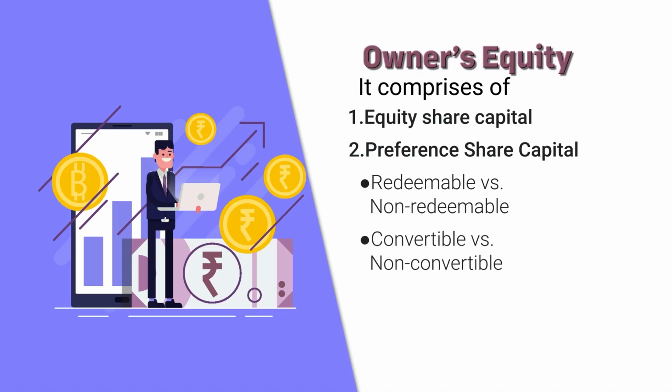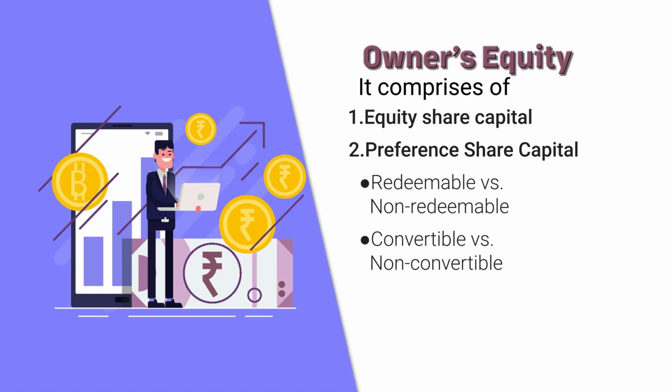Another category of preference shares is convertible versus non-convertible. Convertible preference shares are the ones which can be converted into the equity shares of the company at a future time. So when the company issues the preference shares, at that time the company will specify whether there is a provision for conversion of these preference shares into equity shares of the company at a future date.